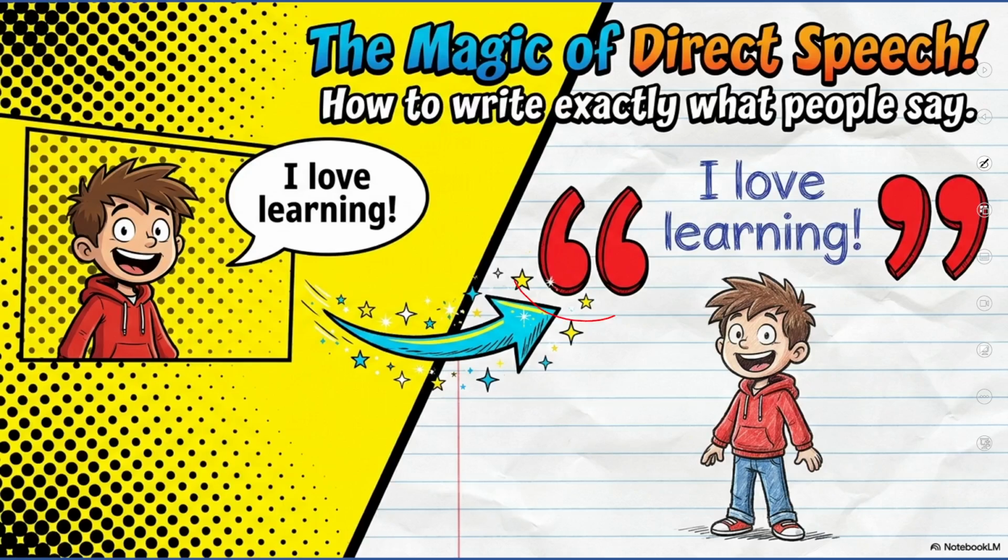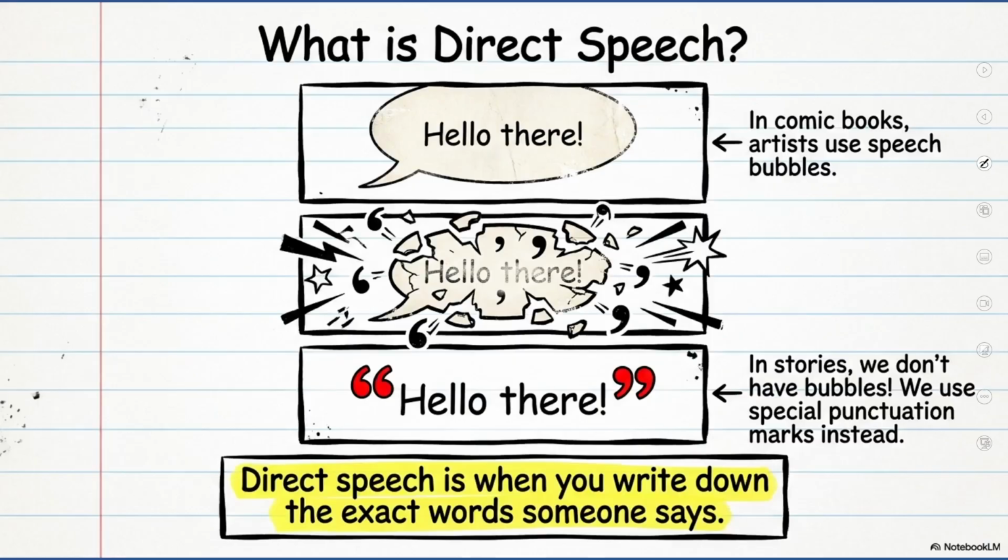Now these are inverted commas which we put in the start of a dialogue and in the end of the dialogue, which is very important. Now in comic books, the artists use speech bubbles, but not in writing. So how will we know that this is the dialogue or a speech or the exact sentence or words said by the speaker? So in that case, we use inverted commas in the start and inverted commas at the end of the speech or the dialogue. So this is the correct way. And when we see inverted commas in the dialogue, that is called the direct speech.